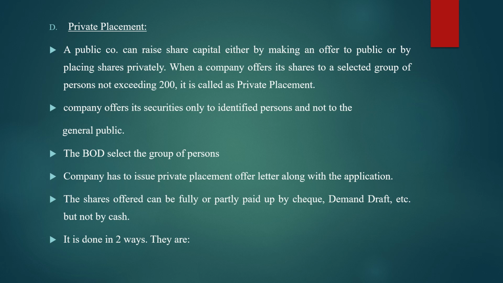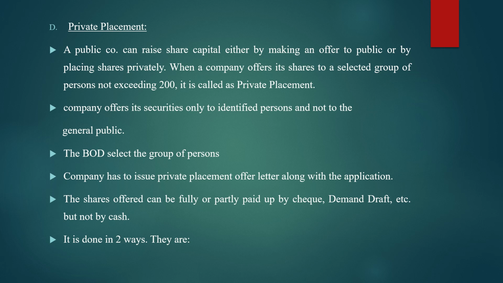In my previous video, I explained the third type of method, that is offering shares to the existing employees. In this, I covered the four main subtypes. The first one is the employee stock option scheme, that is ESOS. The second one is the employee stock purchase scheme, that is ESPS. The third one is SARS, that is the stock appreciation rights scheme. And the fourth one was sweat equity shares.